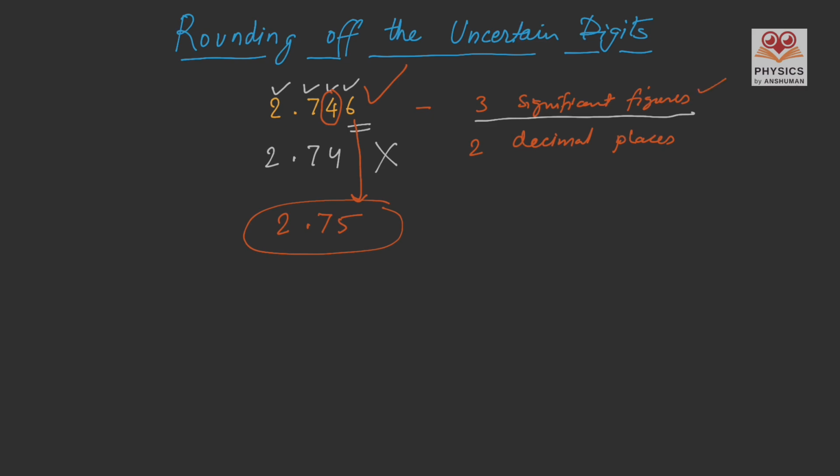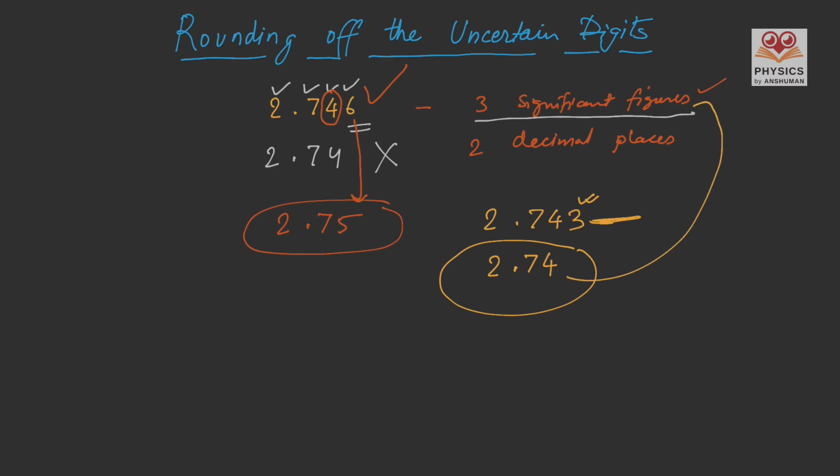In case our reported result is 2.743, and we have to round it off to 3 significant digits, then certainly the last digit is less than 5, so we will just stick with the first 3 digits. And this is the answer for rounding off this number to 3 significant figures. And for both the examples, rounding off to 2 decimal places will have the same result.